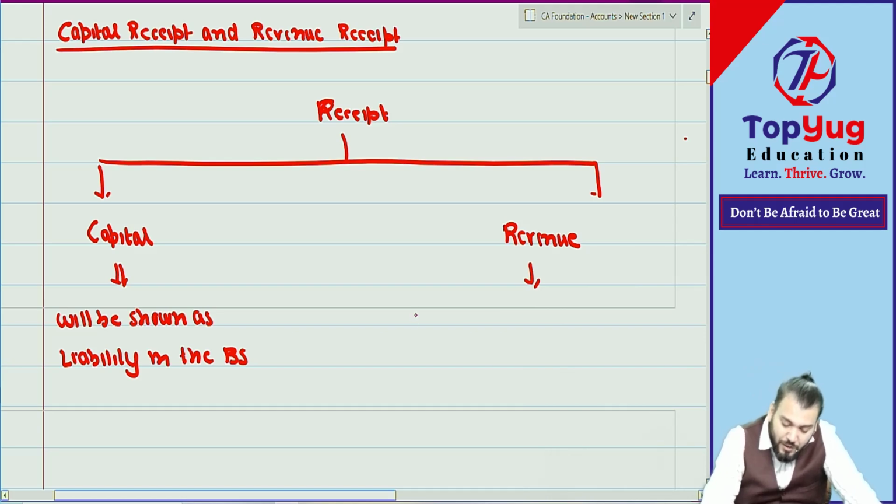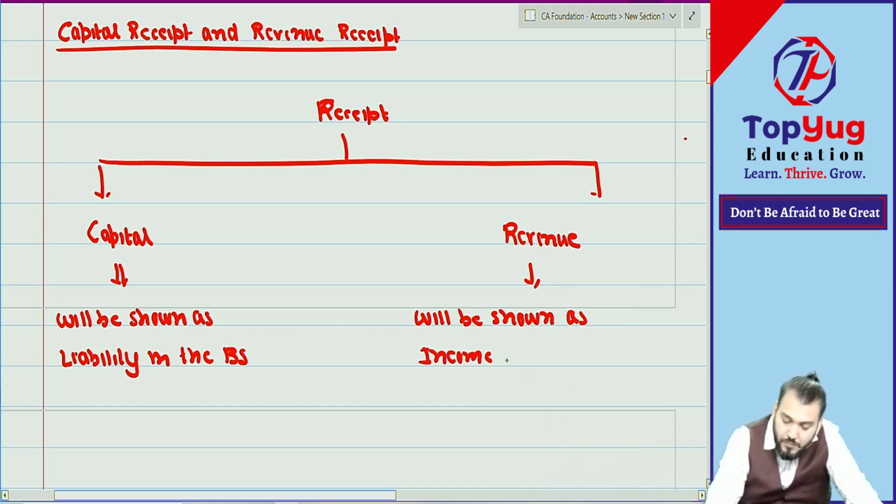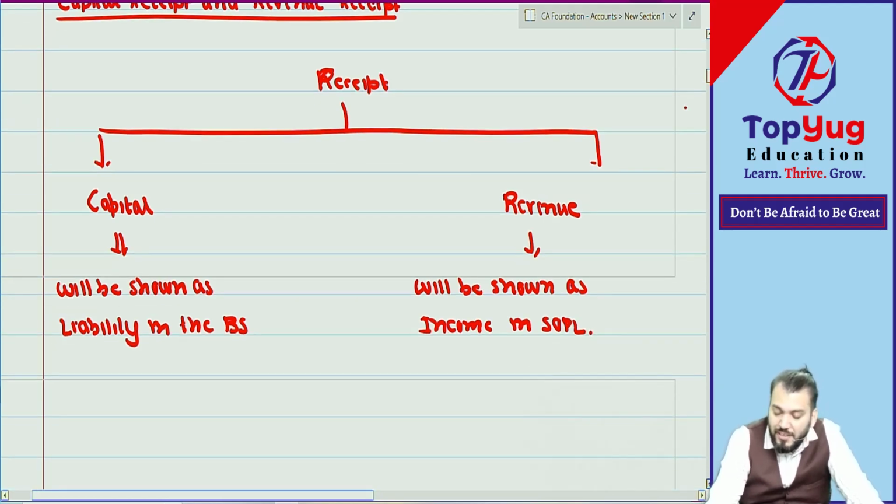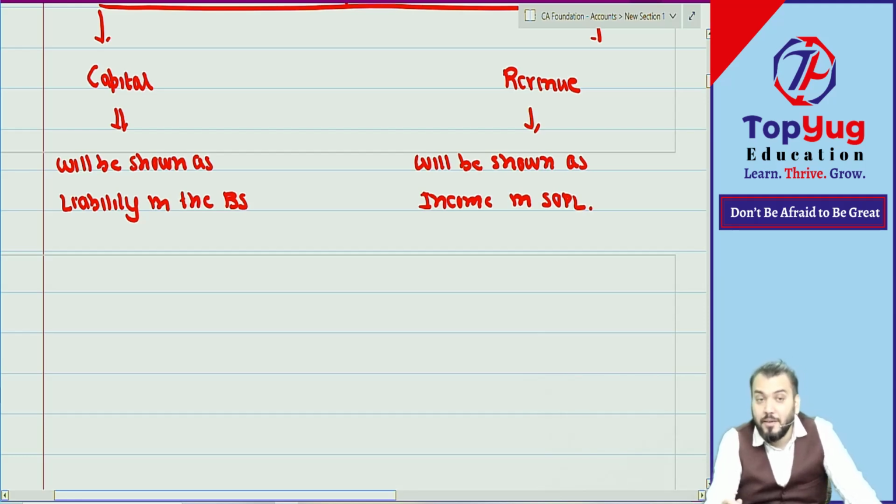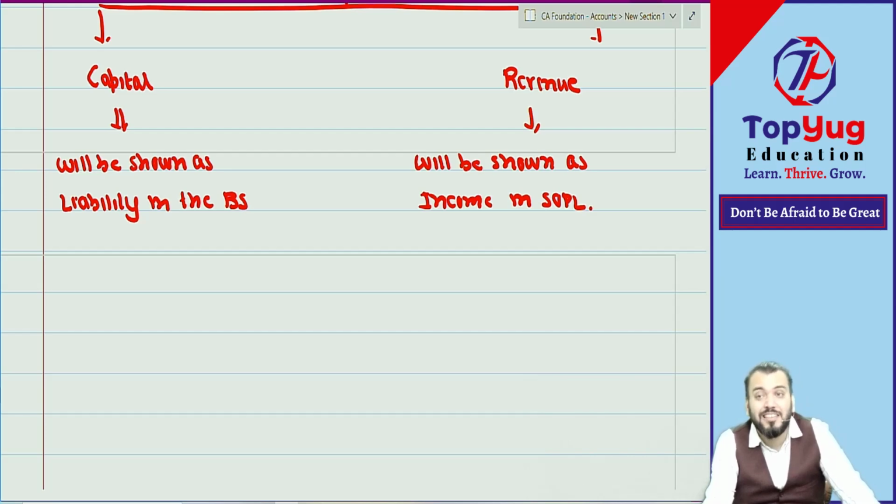So what is revenue received? Can you say what revenue received means? It will be shown as income in SOPL. So revenue received will become income. For example, sale of goods. Whatever receipt you are getting is transferred to SOPL as income.